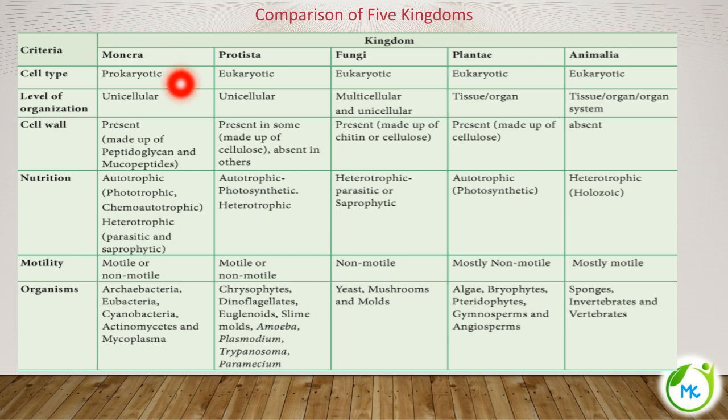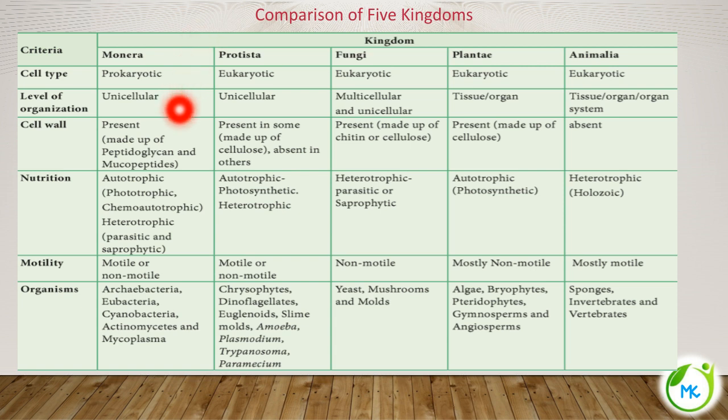The second criterion for classification is level of organization. Level of organization is nothing but whether the organism is going to have cells, tissues, or organ systems.